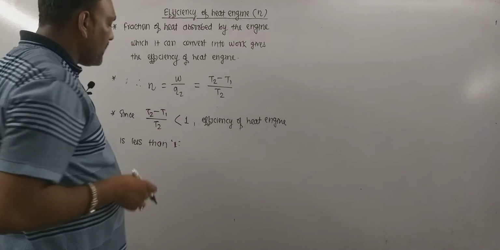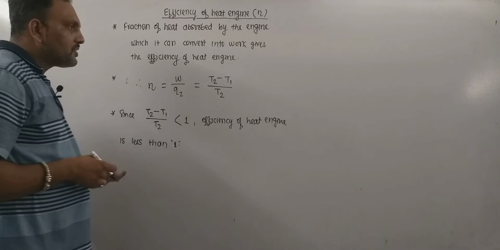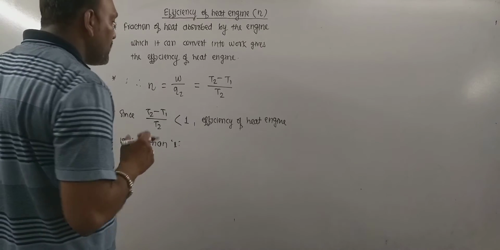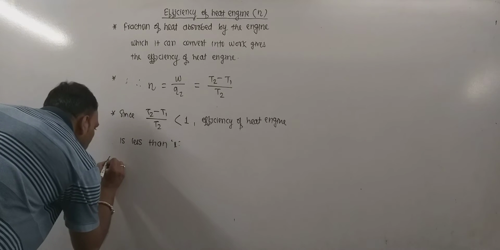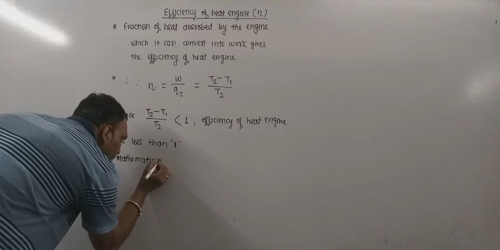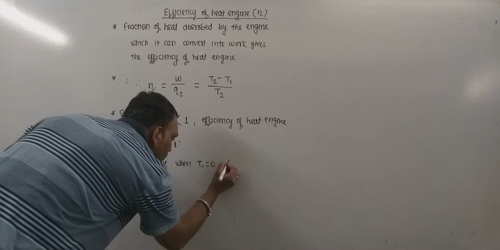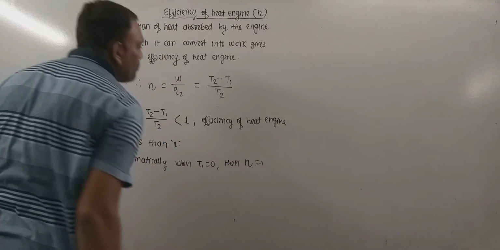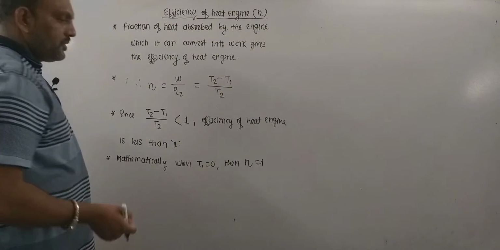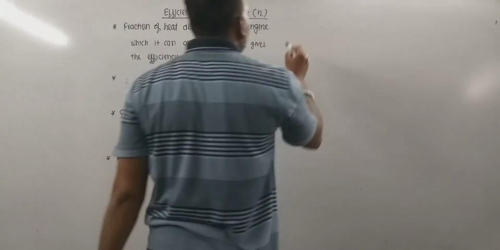Now remember, greater the difference between the source and what? Sink, greater will be the efficiency. But mathematically remember, if T1 is 0, this is very important thing, mathematically when T1 is 0, then efficiency will be equals to 1. And it is hardly to know this information, but as per the mathematical calculation we can say this thing.